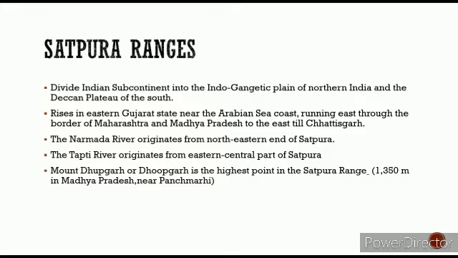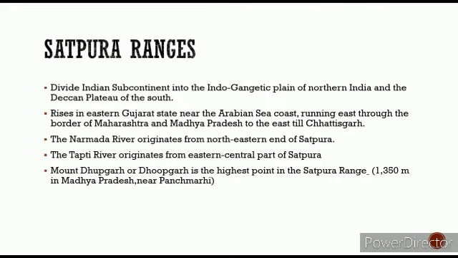The Narmada river originates from the northeastern end of Satpura, and the Tapti river originates from the eastern central part. Mount Dhupgarh is the highest point in the Satpura range. Its elevation is 1350 meters in Madhya Pradesh near Pachmarhi.